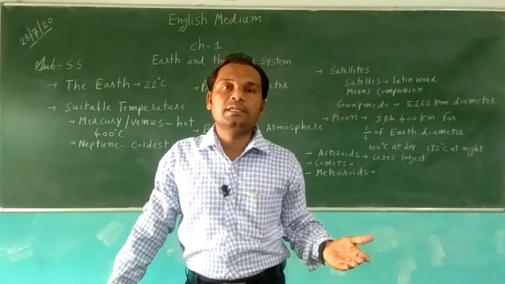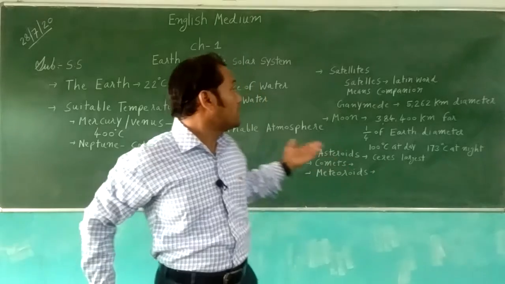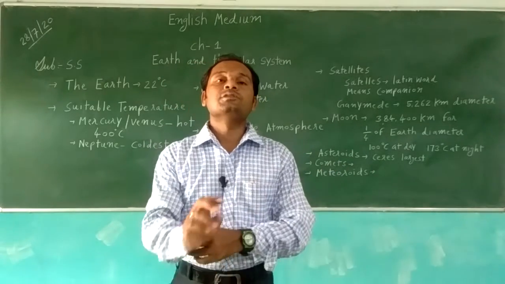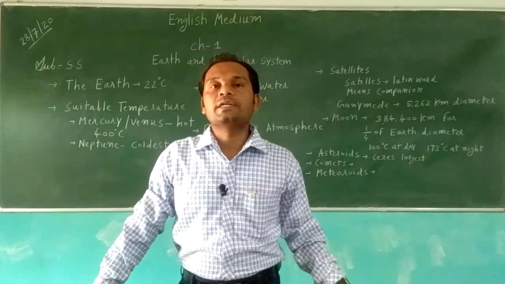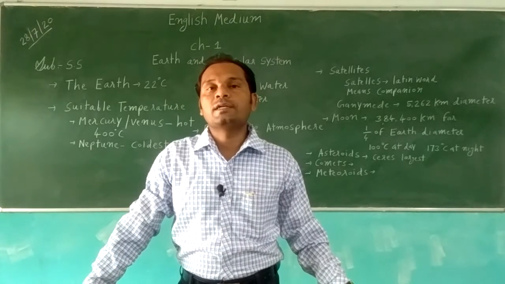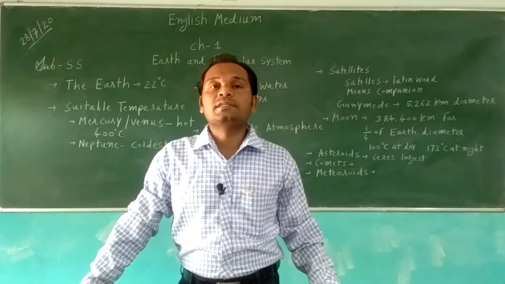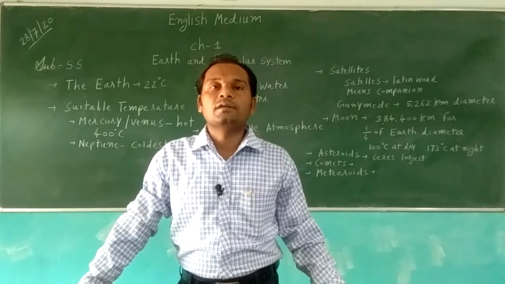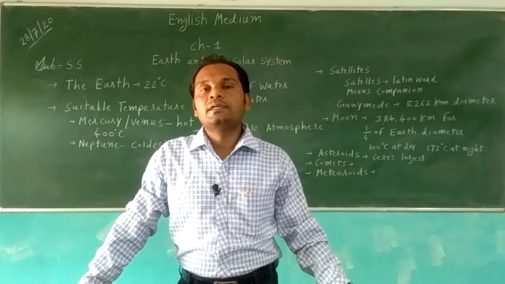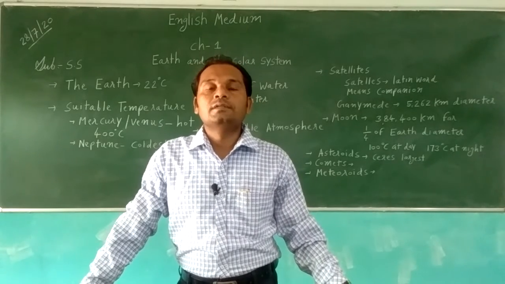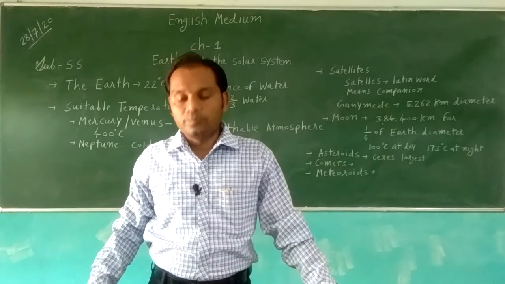If it falls directly on earth, it will be harmful for human beings, and the ozone layer is there that reduces the heat of the sun, so less heat will reach the earth. So we are saved by this layer. Other gases are also present in the atmosphere. They all protect us from the sun, and the oxygen, carbon dioxide, and nitrogen keep us cool, and all these gases protect human beings.